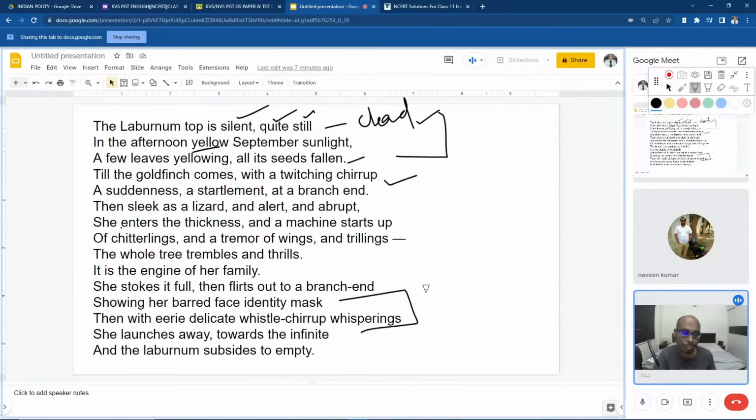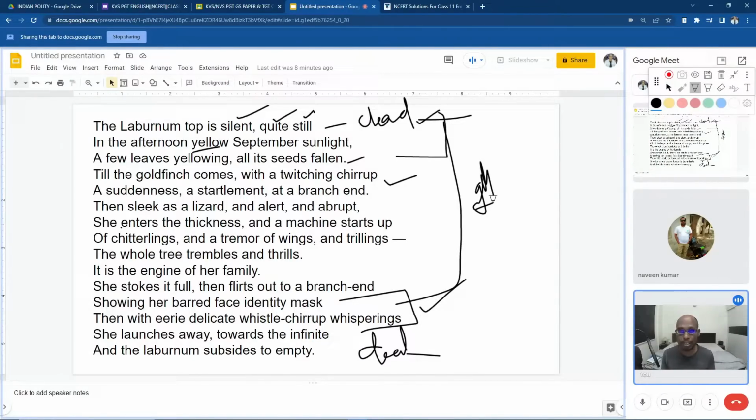When the goldfinch leaves the tree, again the laburnum tree becomes dead. That means it was dead at the beginning of the poem, and it again enters into the stage of death at the end of the poem. So life comes into this poem only when the goldfinch enters the tree. So this is a philosophical poem according to Ted Hughes. All our human beings' lives are like having poisonous seeds. We are all dead. Only the touch of God can make us alive.